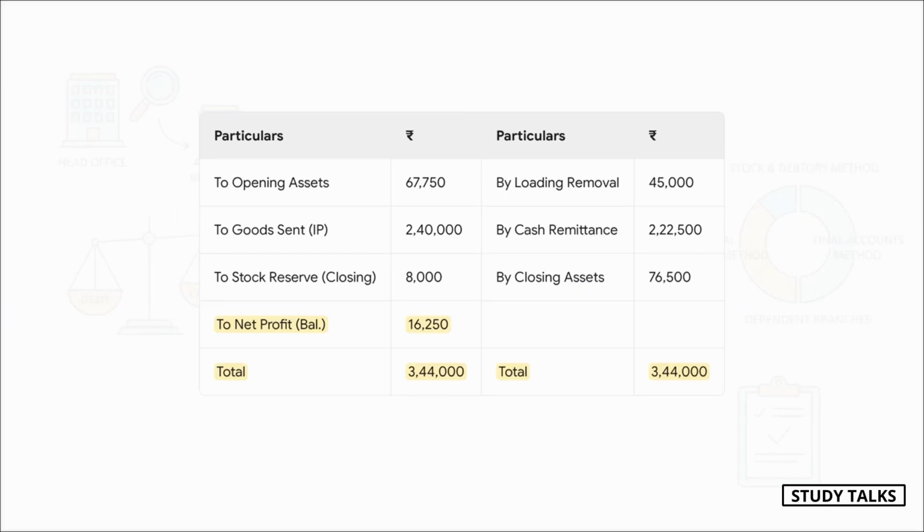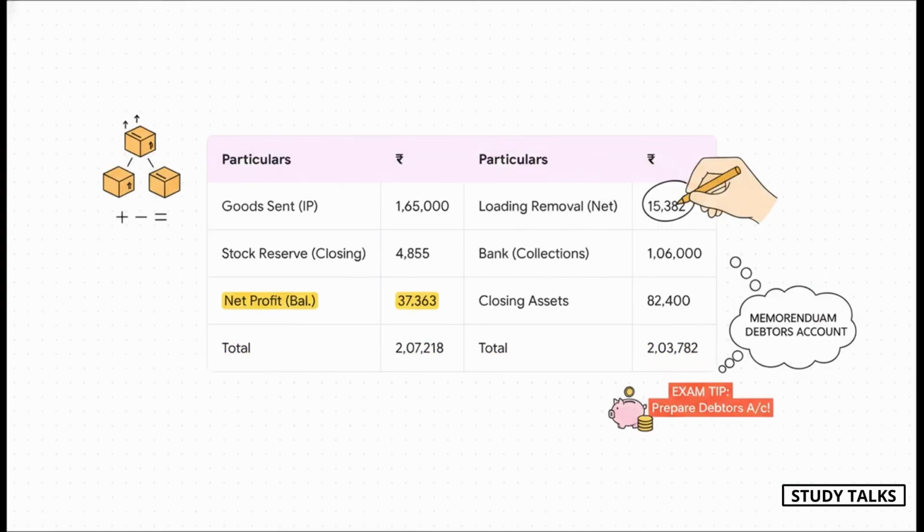And here's what that looks like. This is the solution to illustration 3B. You can clearly see the adjustment entries inside the main account. On the credit side, there's the loading removed from goods sent, and on the debit side, there's the stock reserve for the closing stock. Even though it all happens in one account, we still get to the right answer, a net profit of 16,250.